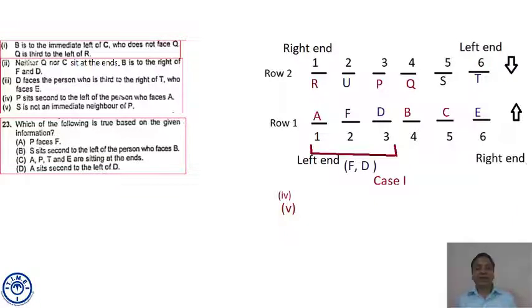Option D, A sits second to the left of D. D's first left is F, second left is A because D is facing north. So this option is true. Our answer comes out to be option D.